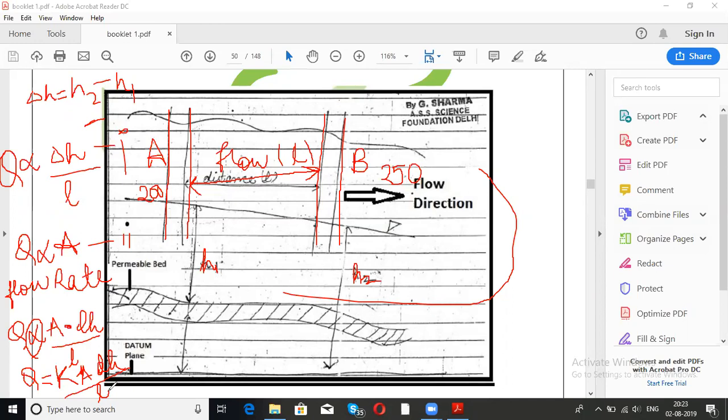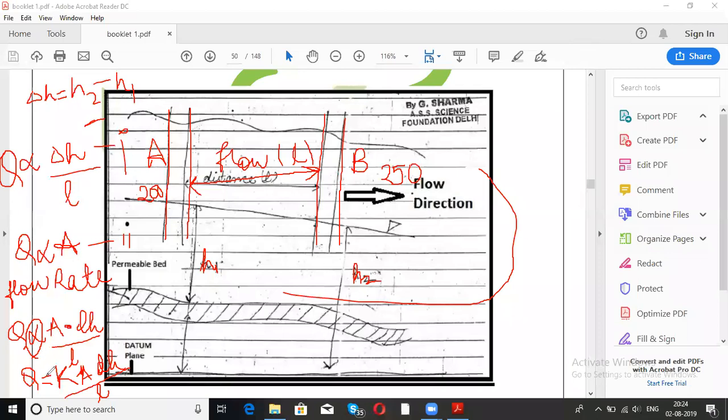So the volume of water present in that aquifer will definitely be determined by the volume of the material. That's why we look at the cross sectional area of the aquifer, because it is directly proportional to the volume of water flowing through it. Clear? Everyone clear? If anyone has any doubt, you can ask me. Do I need to repeat it?